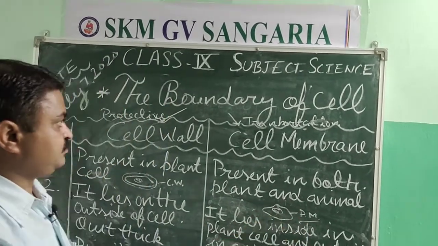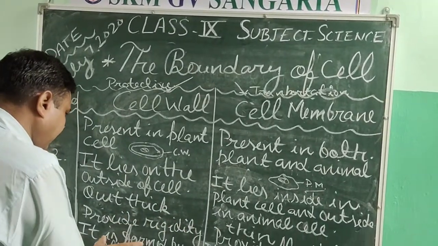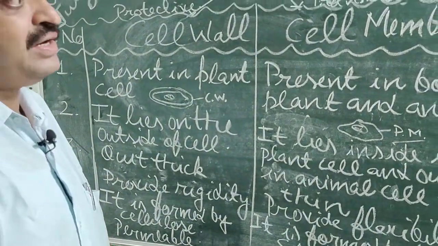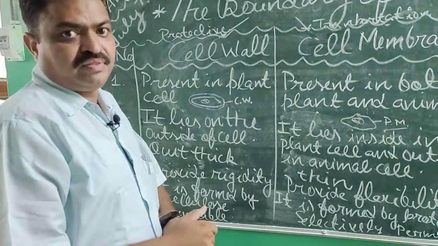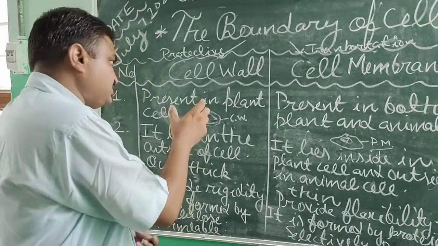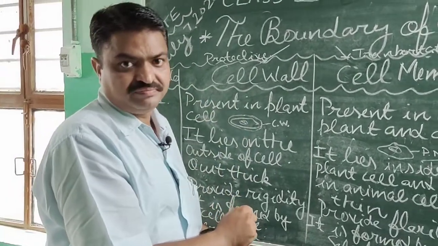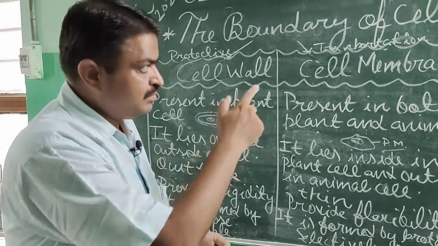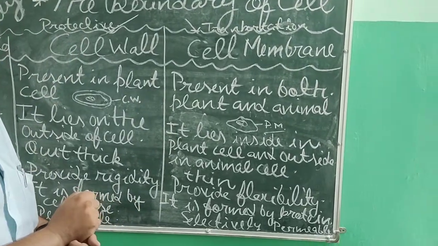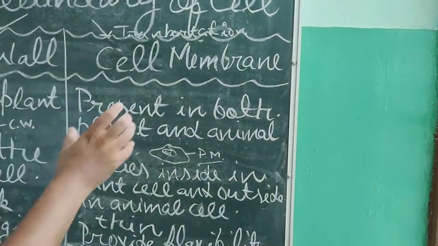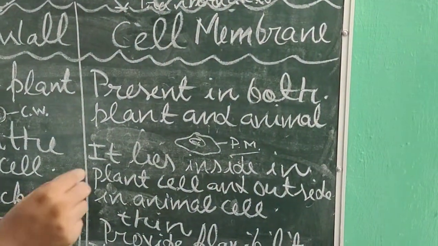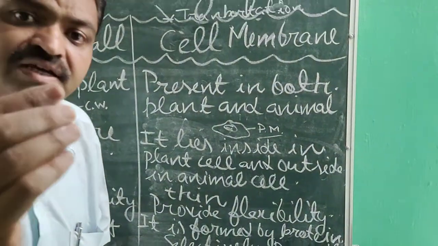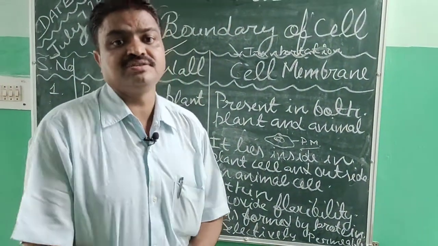Next, it helps the plant to stand up straight. Means the cell wall provides rigidity, from which it provides strength. But the cell membrane provides flexibility, and this flexibility is very helpful in the case of unicellular organisms.